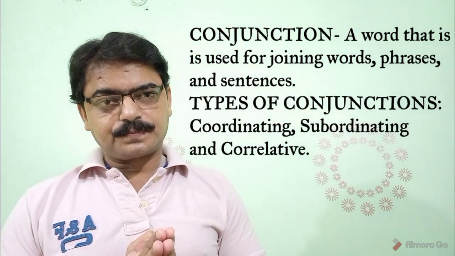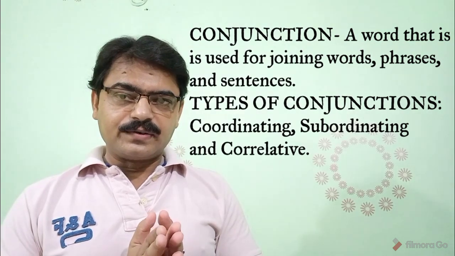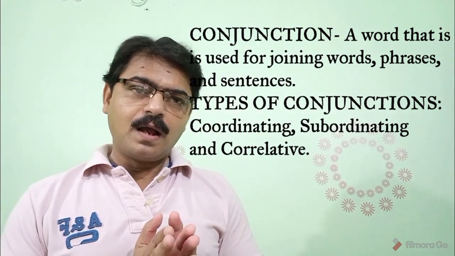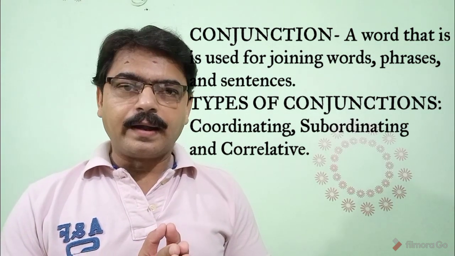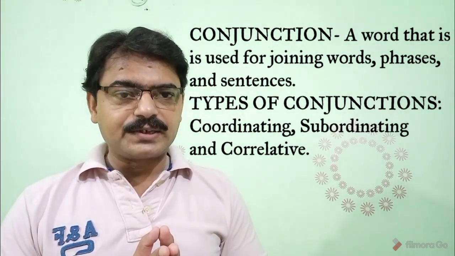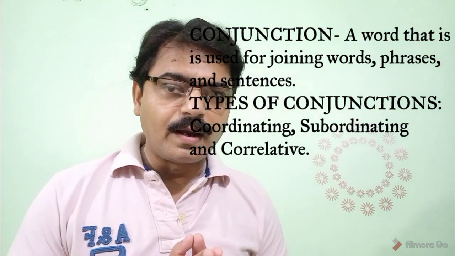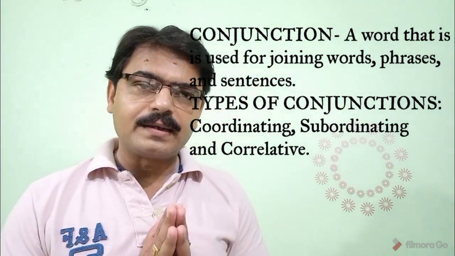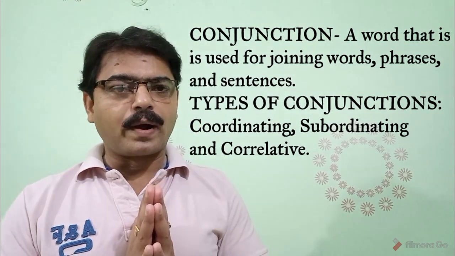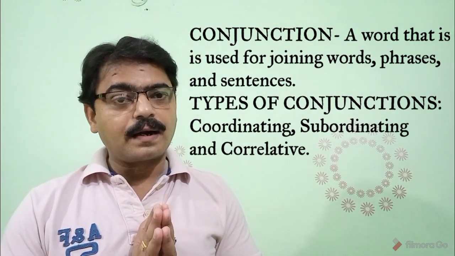After preposition, let's switch over to the next part of speech, and that is conjunction. Conjunction is a word that is used for joining words, phrases, or sentences, and there are three kinds of conjunctions. Number 1, coordinating conjunctions. Number 2, subordinating conjunctions, and number 3, correlative conjunctions. These are the three kinds of conjunctions.